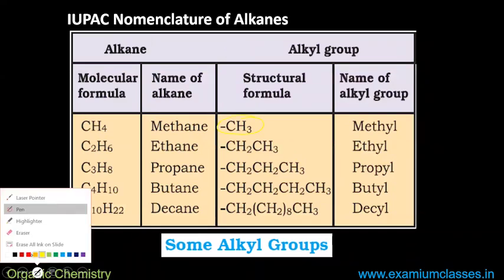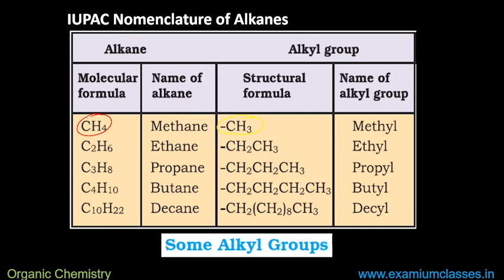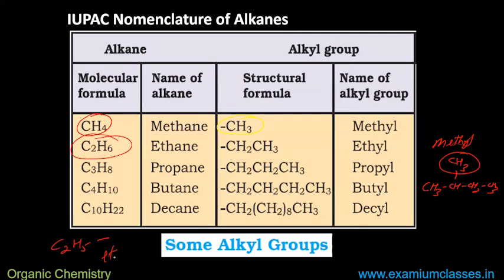So CH4 is methane. But if methane is attached to, say, CH2CH3, it will be attached as CH3, the methyl group. If ethane is attached to something, obviously one hydrogen will be less, so C2H5, it will be the ethyl group. So alkyl groups: methane, methyl; ethane, ethyl; propane, propyl; butane, butyl, etc.